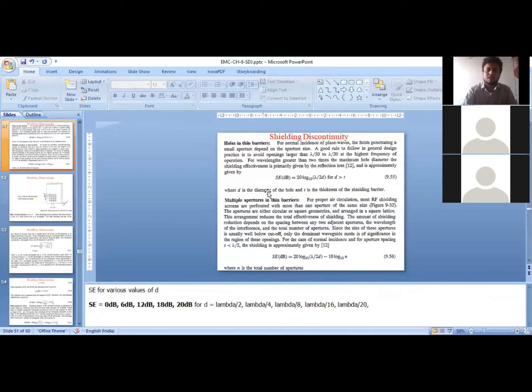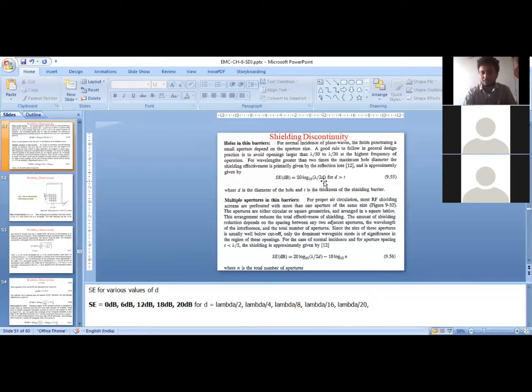So this is a very, very important expression. The shielding effectiveness for those wavelengths which are greater than 2 times the diameter of the hole that we are placing on the shield, where d is the diameter of the hole and lambda is the wavelength at the highest operating frequency of the device. So how does the shielding effectiveness vary with the diameter of the hole?